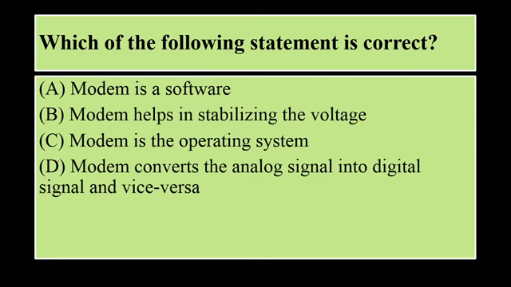Which of the following statements is correct? Modem is a software. Modem helps in stabilizing the voltage. Modem is an operating system, or modem converts the analog signal into digital signal and vice versa. So modem basically converts the analog signals into digital signals and vice versa. It is not a software. It is not being used in stabilizing the voltage, and it is also not an operating system.